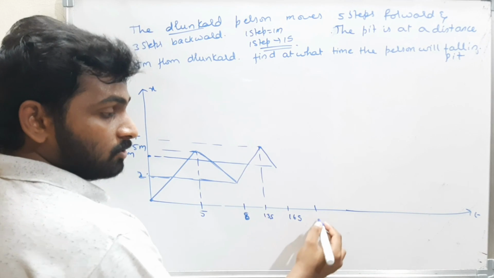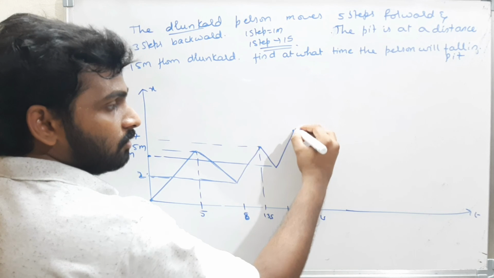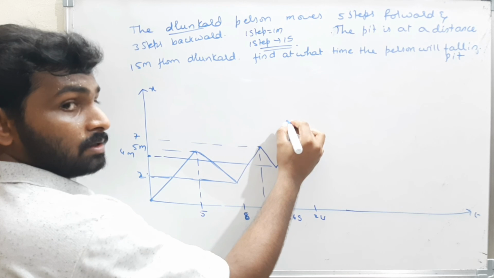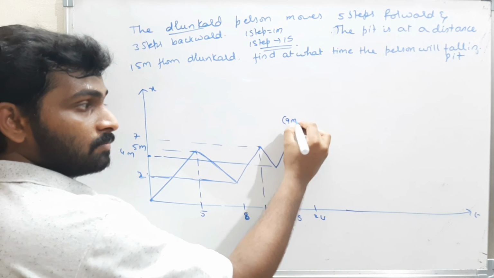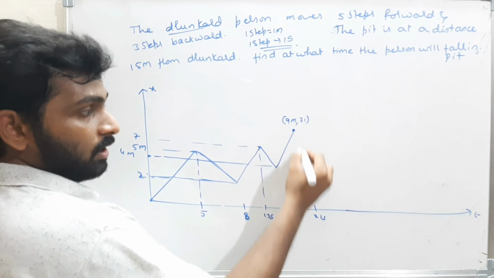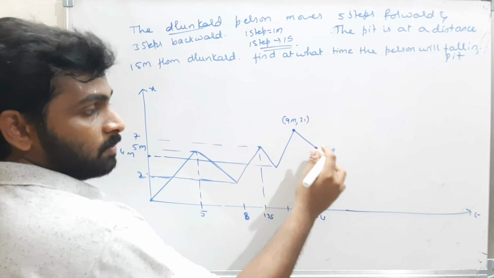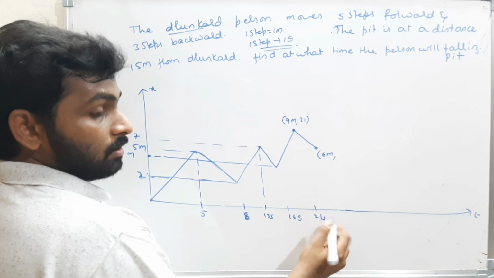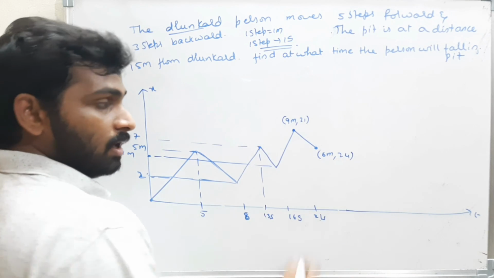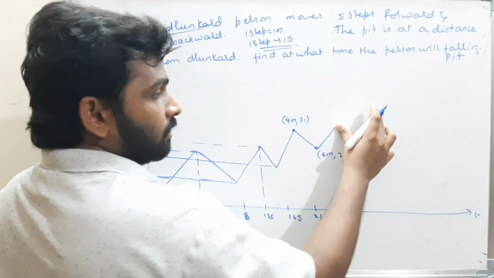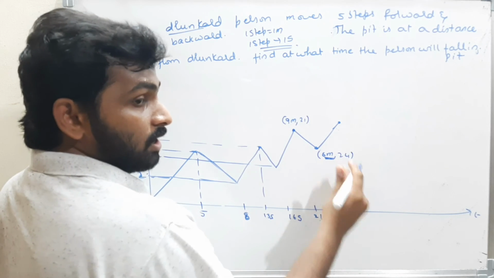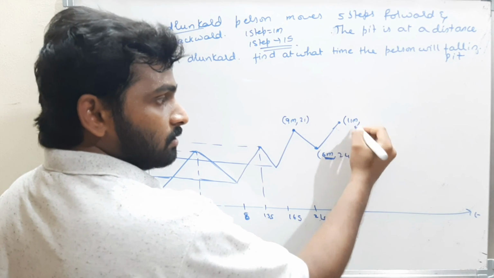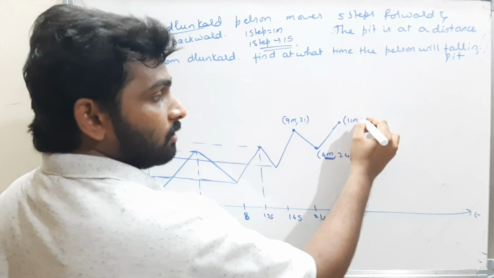Again after 5 seconds, that means 21 seconds, you will go up. Here the coordinate is 4 meters. 4 plus 5 is 9 meters. The time is 21. Again he will come back 3 steps. Therefore, 9 minus 3 is 6 meters. What is the time? 21 plus 3, 24 seconds. Again he will go up. Here he is at 6 meters, and again he will go forward by 5 meters. 6 plus 5 is 11 meters. The time is 24 plus 5, that is 29 seconds.